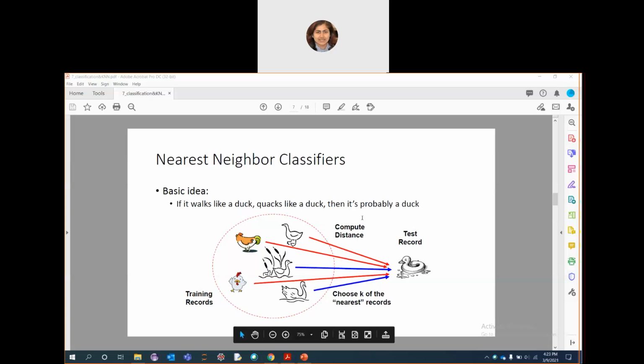Based on the characteristics written under the basic idea, you will measure the distance. The nearest neighbor is mostly reliant on the distance, and this distance can be any measure, and the most famous measure is the Euclidean distance. Based on the distance you will determine how many instances are closer. Based on that you will determine what type of class label your test record or test sample belongs to. This is how nearest neighbor classification actually works.